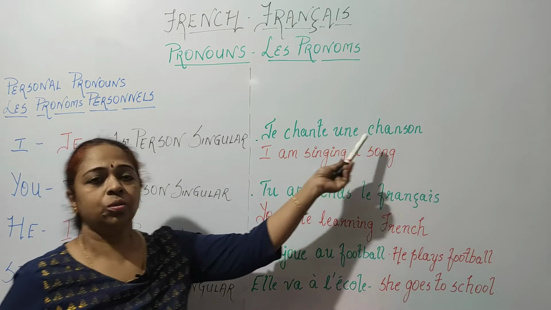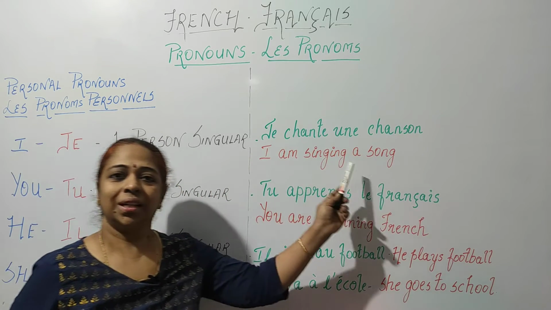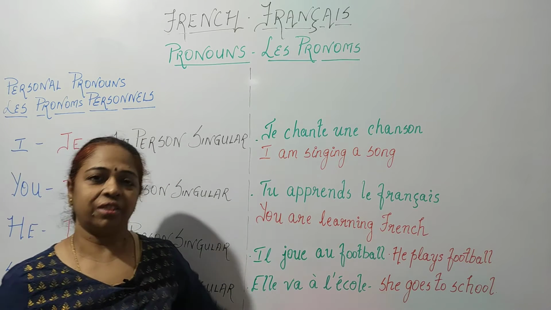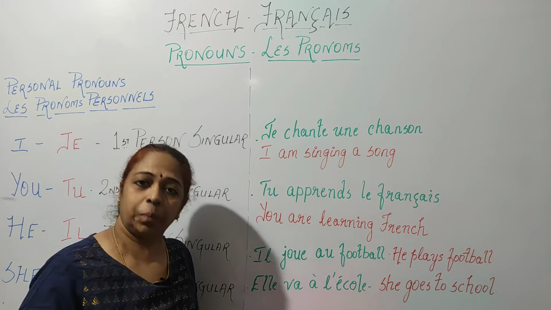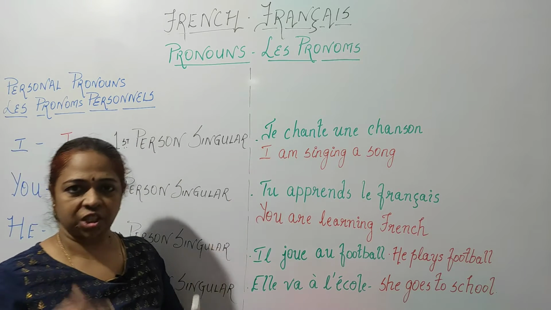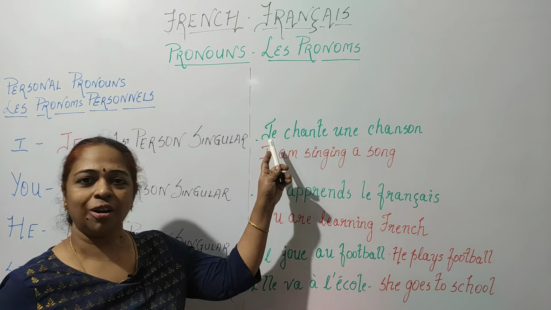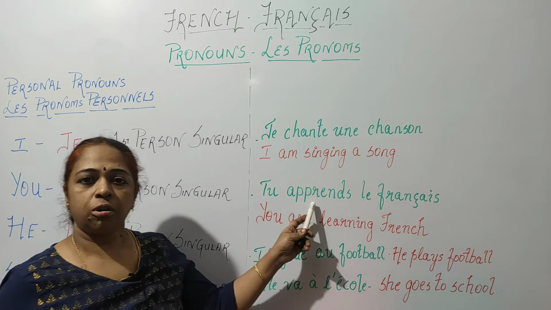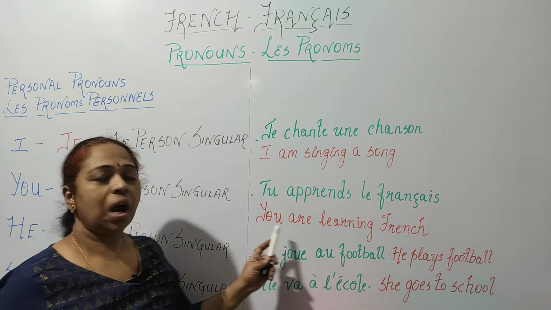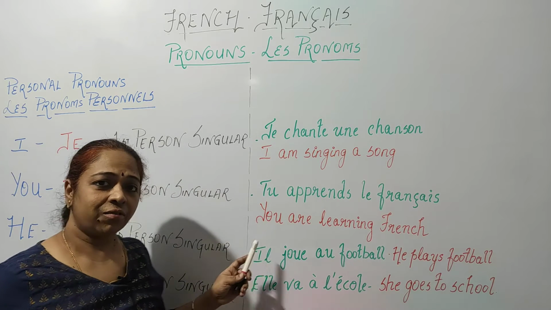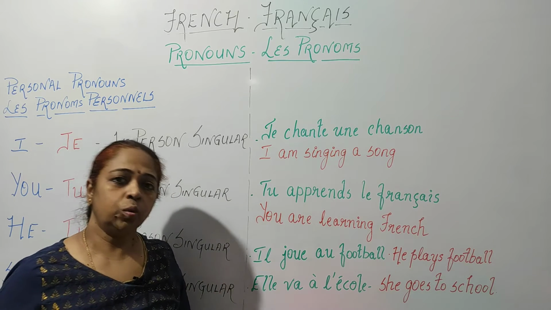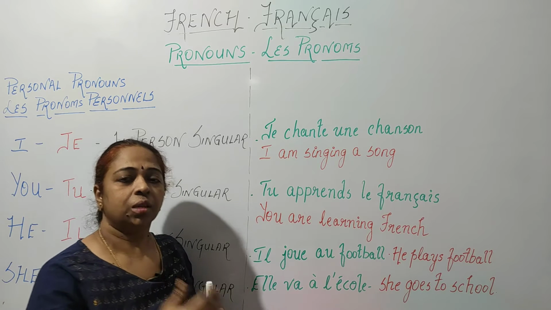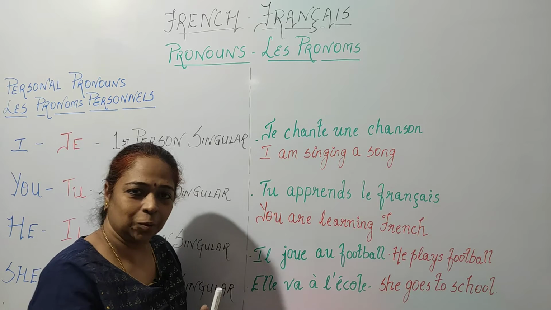Je chante une chanson. I am singing a song. The I here refers to the person who is speaking, so it's called the first person. Tu apprends le français. You are learning French. This refers to the second person, the person to whom I am speaking, the person who is being spoken to.